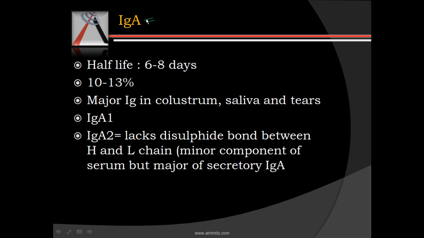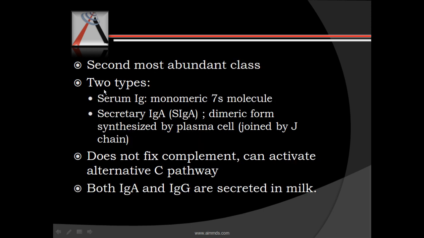Next, coming to IgA. IgA has a half-life of 6 to 8 days, and it comprises 10 to 13% of all immunoglobulin. So you can say it's the second most common immunoglobulin. It is a major immunoglobulin in colostrum, saliva, and tears. There are two types, IgA1 and IgA2. And IgA2 lacks a disulfide bond between heavy and light chain. And this is again an important point. And it is a major component of secretory immunoglobulin.